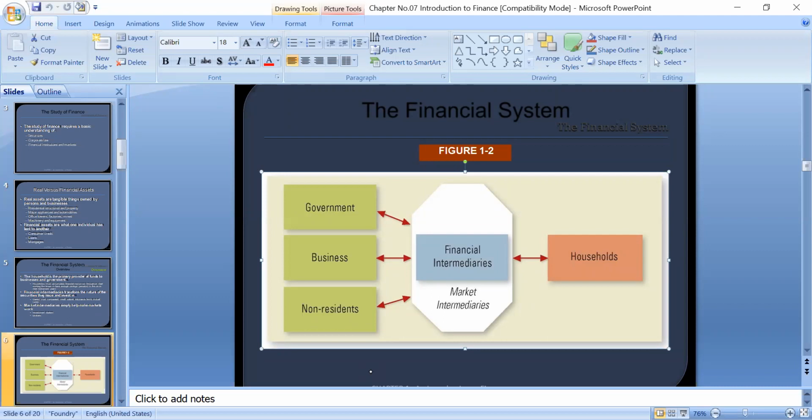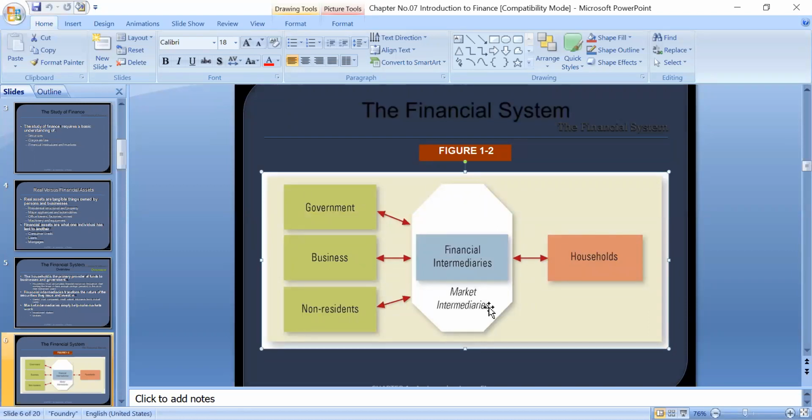So we have two types of intermediaries between these two. One is called financial intermediaries. The other is market intermediaries. So these financial intermediaries and market intermediaries create a link between the households and government,